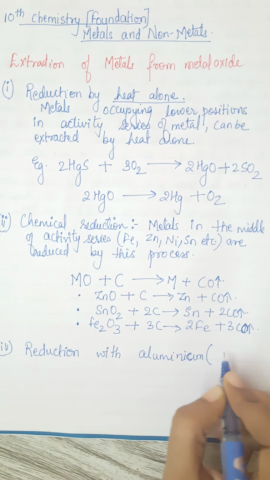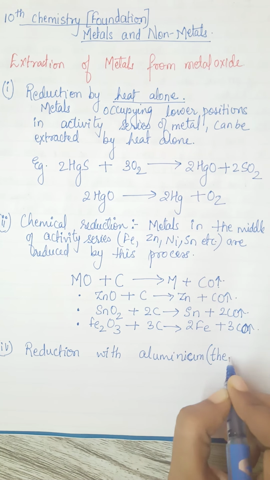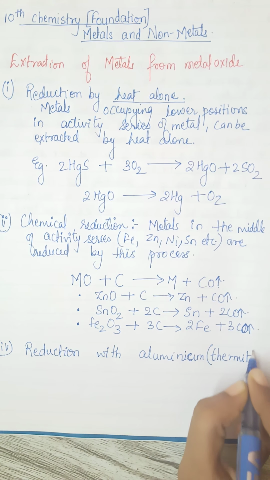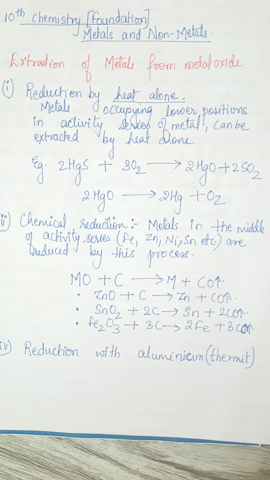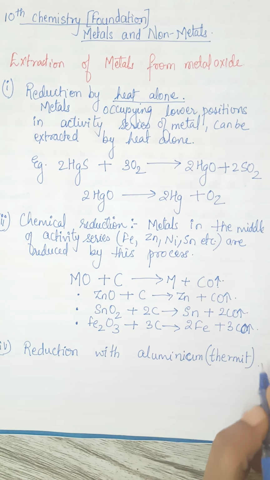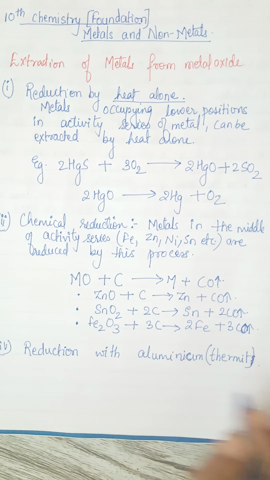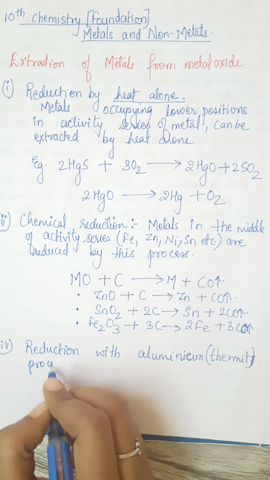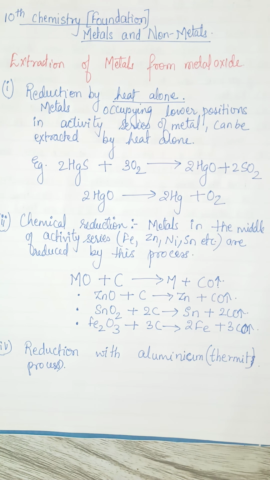This is also known as thermit or aluminothermit reduction. ठीक है. Thermit process you can say. Yeah, I should not close the bracket here. Process पूरा लिख लेते हैं. ठीक है. Or the aluminothermit reaction.